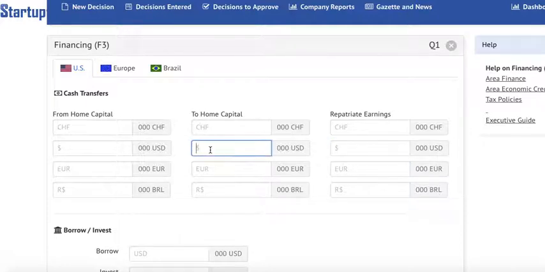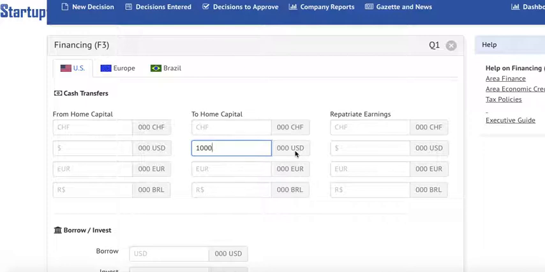Because we are in the US, let's say you could send back $1 million to the home office, and then the home office would receive $1 million and would have to convert that into Swiss francs.